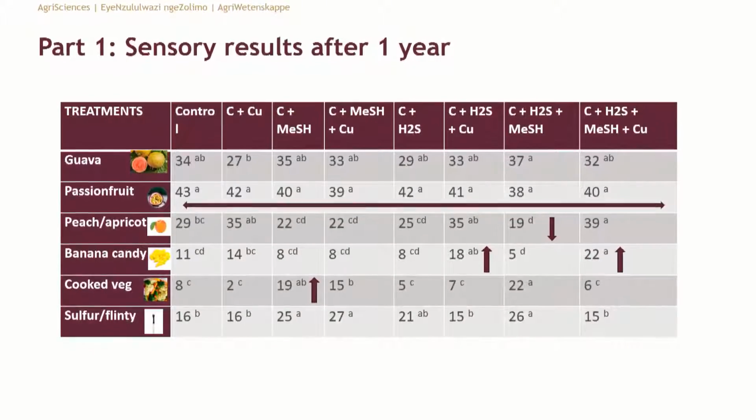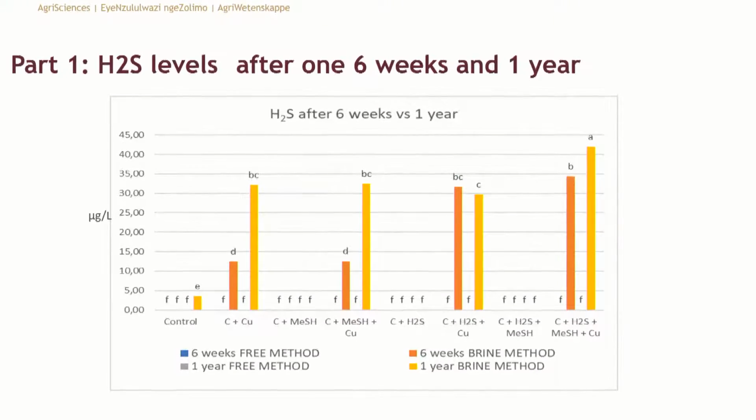And then the cooked veg was also higher, again, where methanethiol was present. You can see even after 1 year. So after 1 year, although the H2S seemed to have very little effect on the sensory characteristics of this wine, the methanethiol definitely still had quite a large effect on these flavors in the wine.